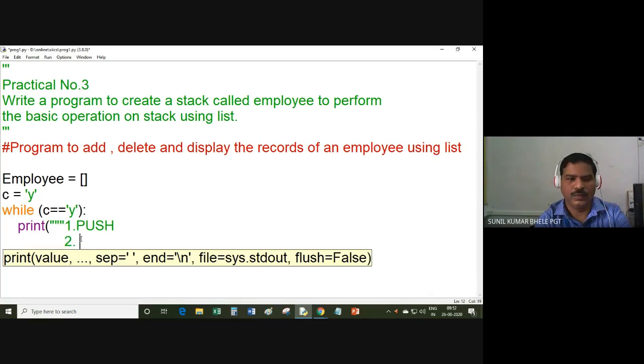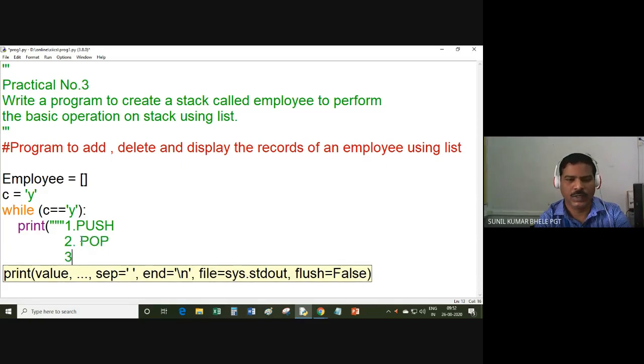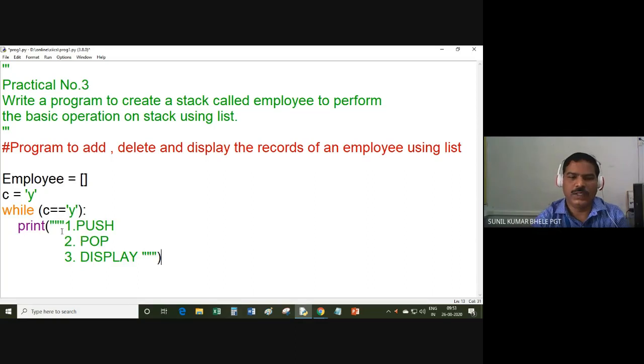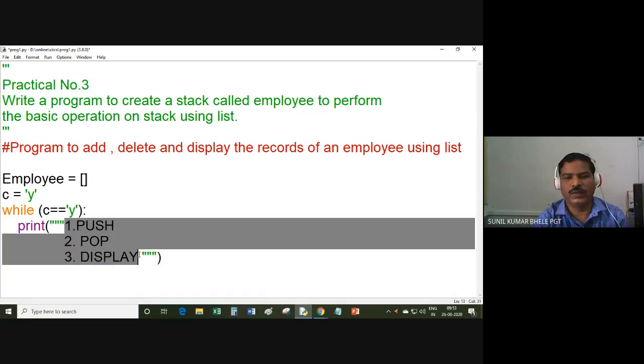And two, pop. And three, display. And with the triple quote, I am enclosing this whole string in triple quotes.